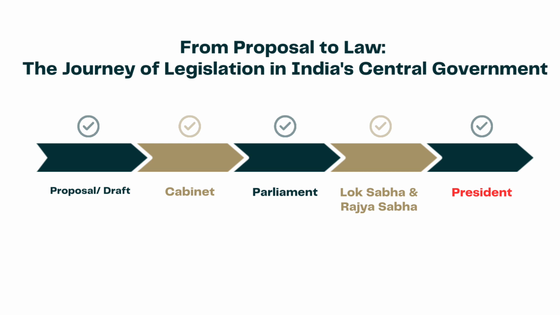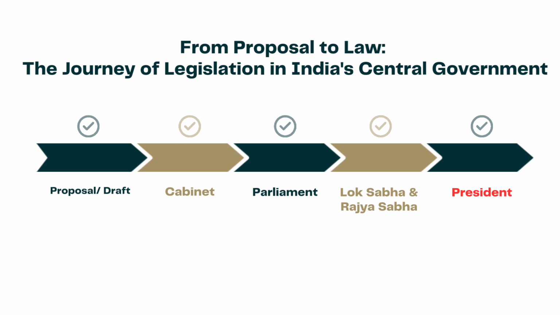their approval. If the cabinet liked the draft, it would be taken to the parliament, which is a place where representatives from all over the country gather to discuss and make decisions. The draft would go through 2 houses in the parliament, the Lok Sabha and the Rajya Sabha, where the representatives would discuss it and vote on whether it should become a law.